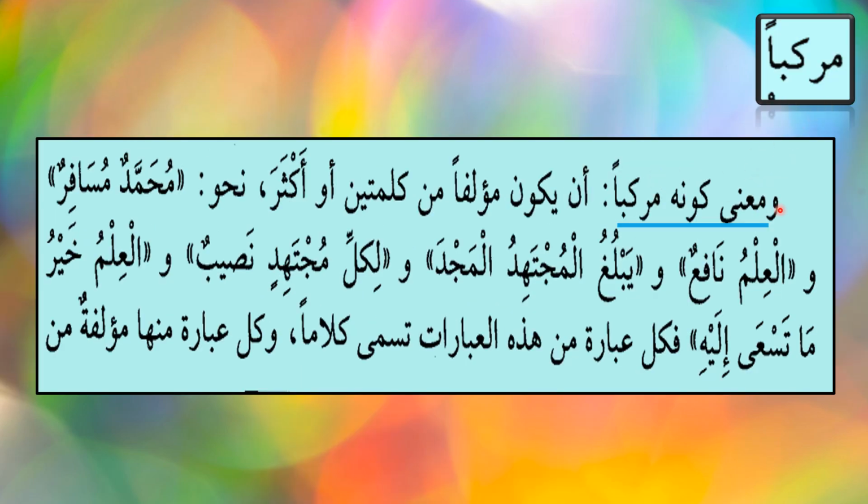مركب. ما معنى كونه مركب؟ أن يكون مؤلفا من كلمتين أو أكثر. It means that a speech is made up of 2 or more words. مؤلفا means compiling, coming together, joining together. من كلمتين أو أكثر. It is made up of 2 words or more than 2 words. For example, here مثال means example. Muhammadun Musafirun. So in this sentence, you can see there are 2 words.